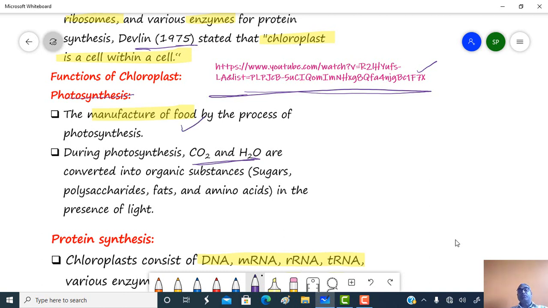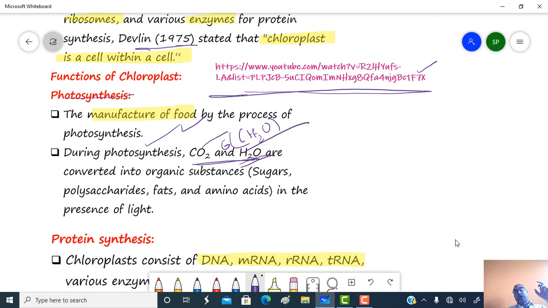So food is manufactured by the process of photosynthesis, and during photosynthesis CO2 and H2O are converted into organic substances. Here CO2 is reduced to CH2O, and when we multiply this CH2O by 6, it becomes C6H12O6. The water molecule is oxidized.